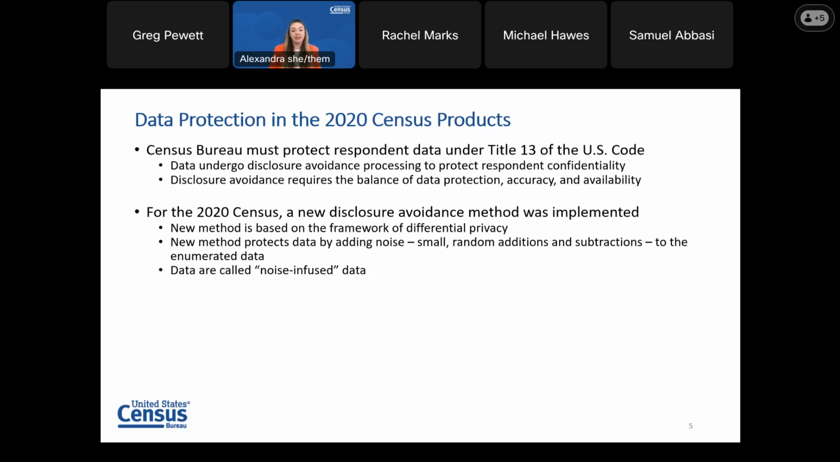Through this proof of concept, we are seeking your feedback as to how you or your work will be positively, negatively, or not impacted by the implementation of this new disclosure avoidance method.